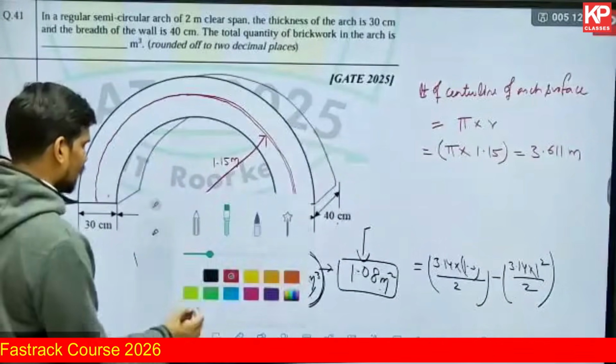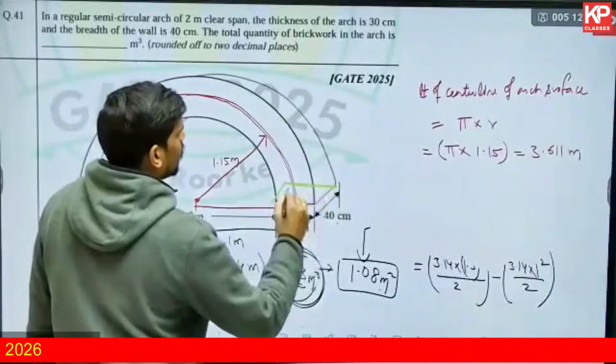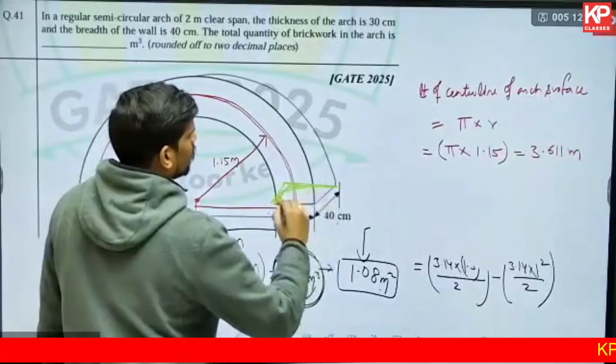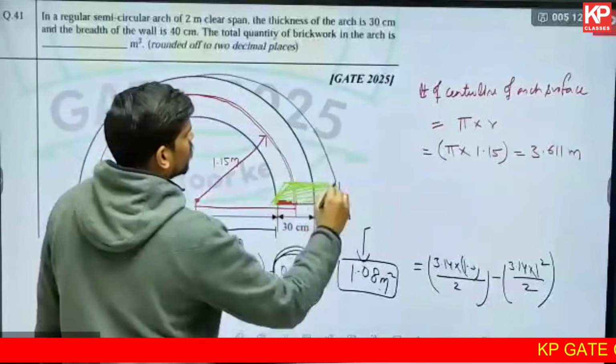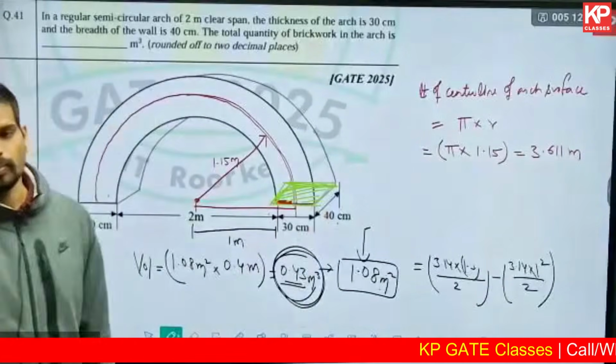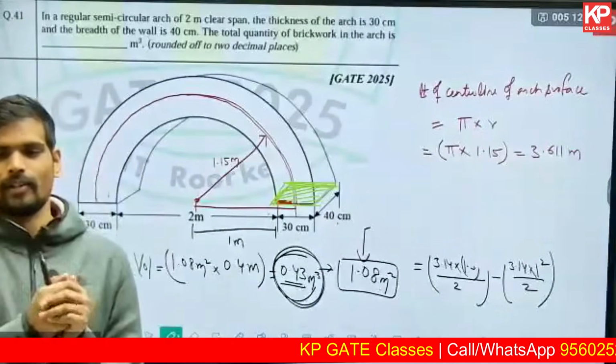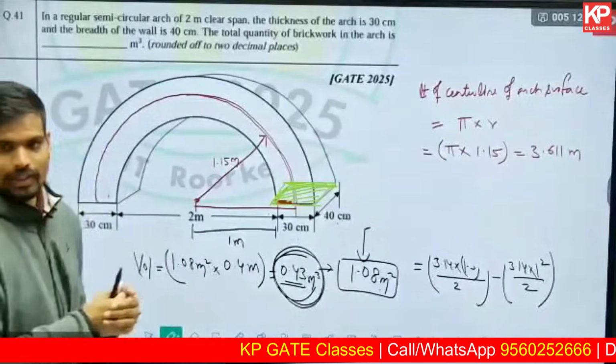Now this length of the center line, you can multiply it with the cross section of the arch. What is the shape of this arch cross section? It is a square basically, right? Sorry, a rectangle. What is the dimension of it? It is 30 centimeter cross 40 centimeter.